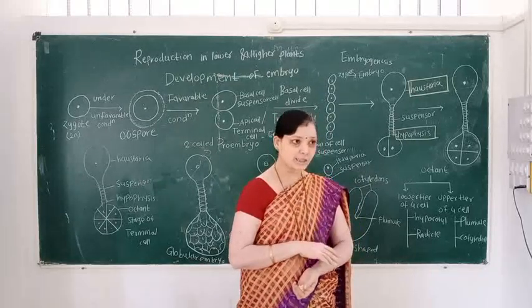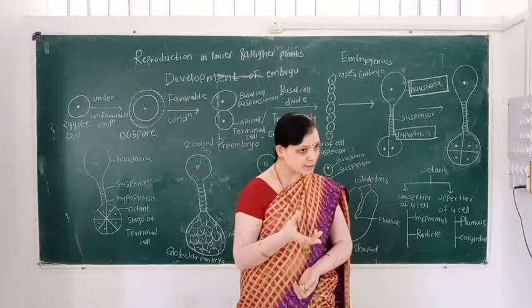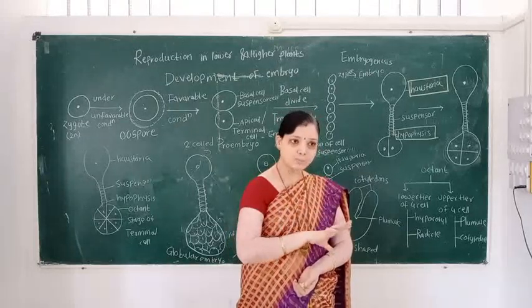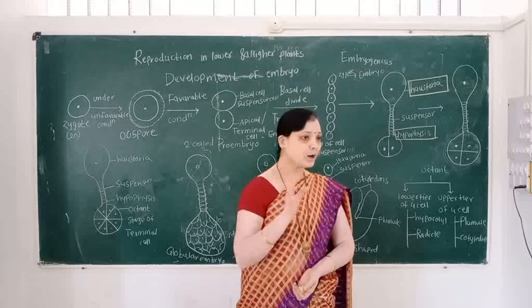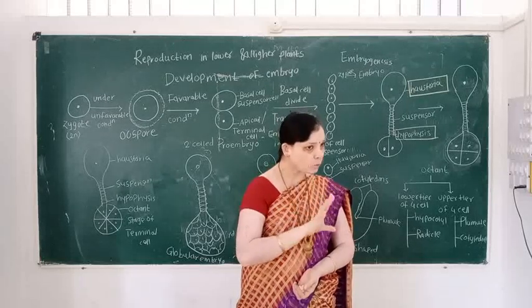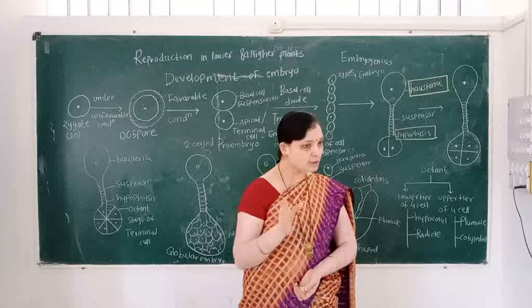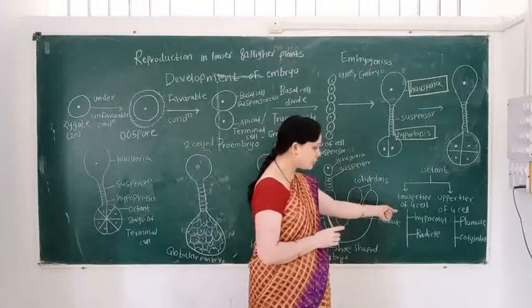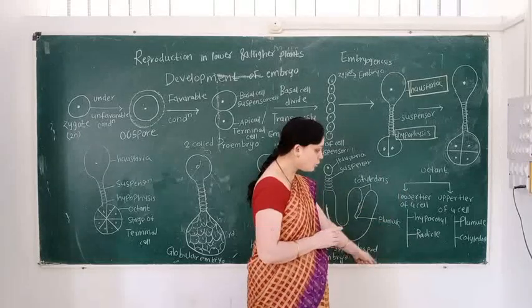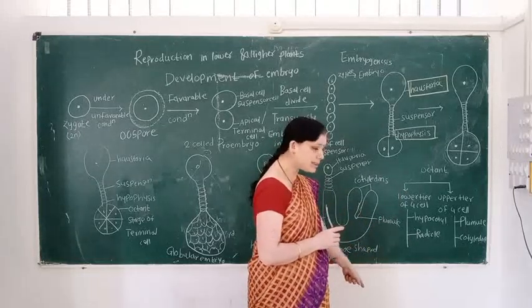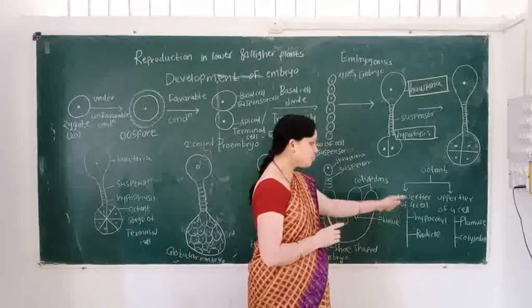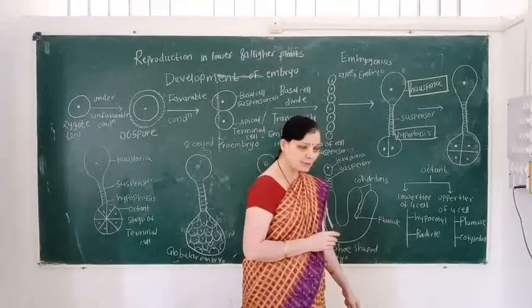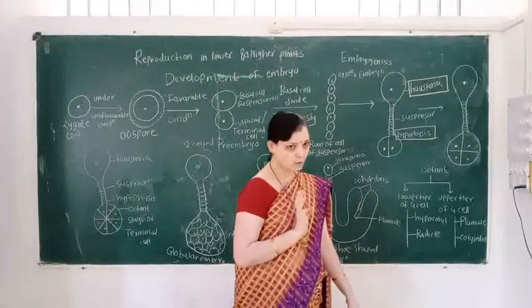that is the octant stage. The octant stage consists of 2 groups, upper group and lower group. The upper group consists of 4 cells and the lower group consists of 4 cells. So the 4 cells of the lower group give rise to the hypocotyl and radicle, and the 4 cells of the upper group give rise to the plumule and cotyledon.